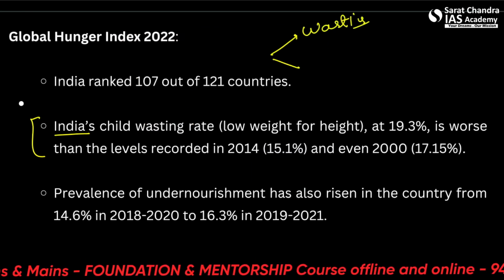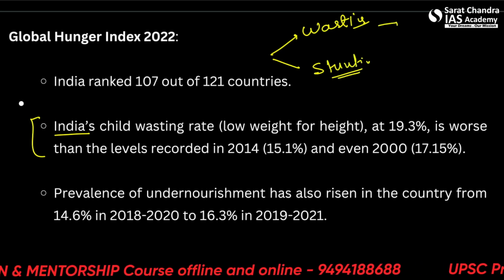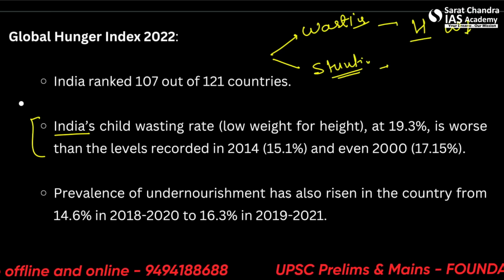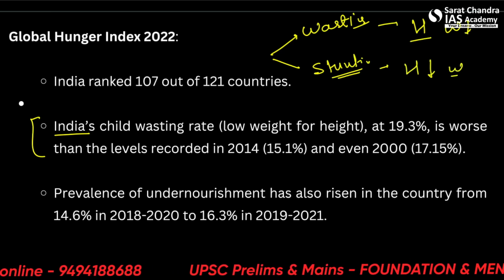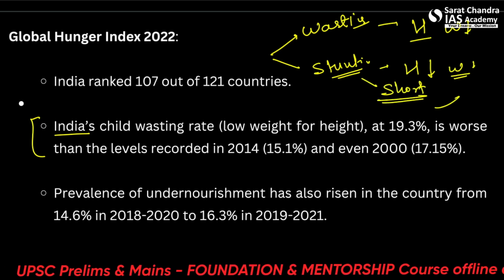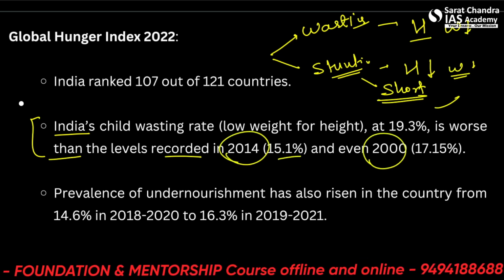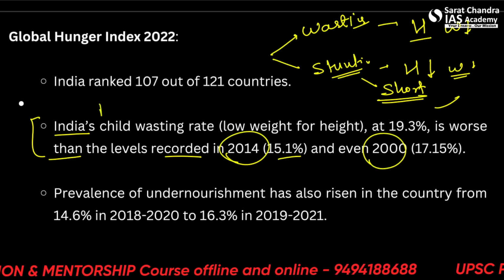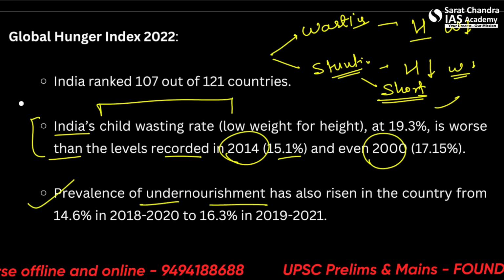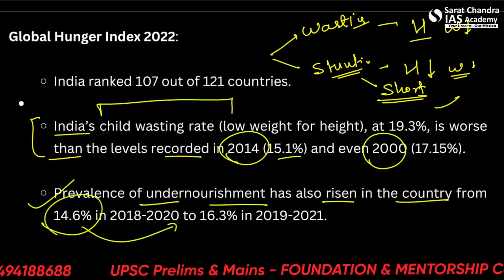One is wasting, one is stunting. Wasting is low weight for height, that means height is okay, weight is not okay. And stunting is low height for age, that means they are very short statured. It's worse than the level recorded in 2011 and even 2000. So it's getting worse. The child wasting rate is getting worse through the decades. Prevalence of undernourishment is also a factor. It has also risen in the country from 14.6% to 16.3%.